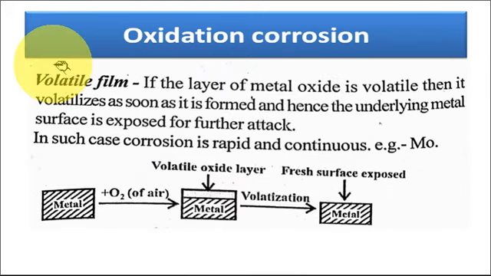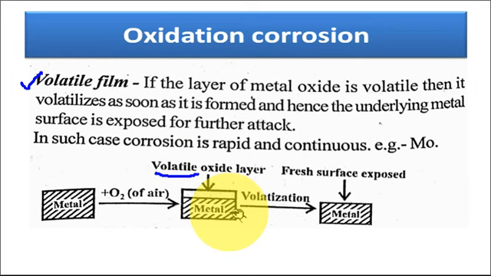Now, third is the volatile film. What happens if the metal oxide layer is volatile in nature? In such a case, metal corrosion takes place at a faster rate and the complete metal is corroded. Why does it happen? Because when metal reacts with oxygen, formation of the metal oxide layer takes place. This layer is volatile in nature.